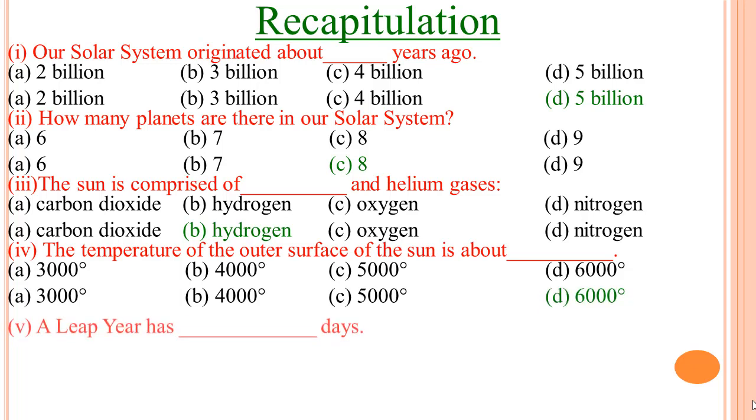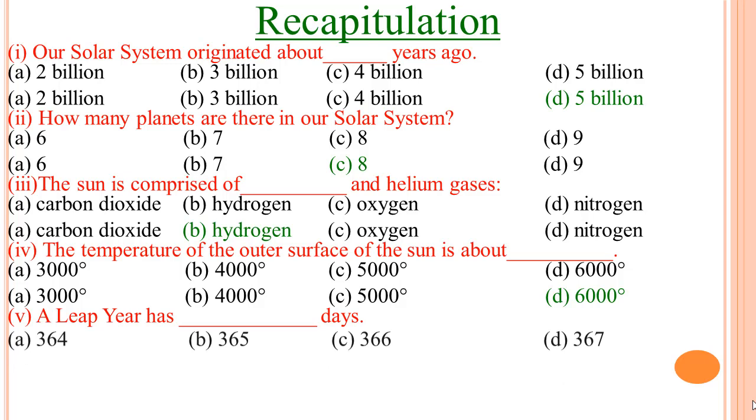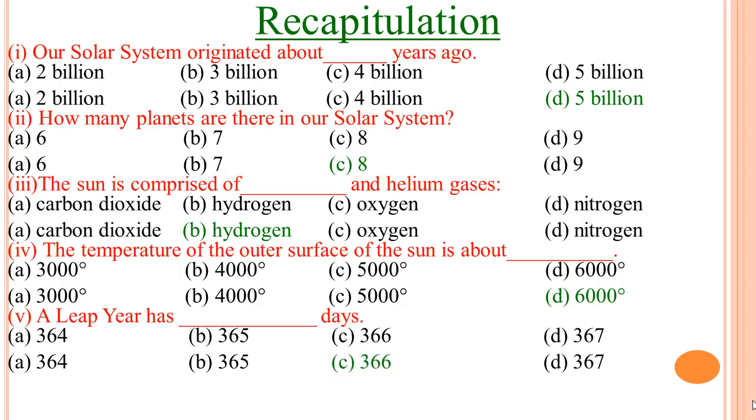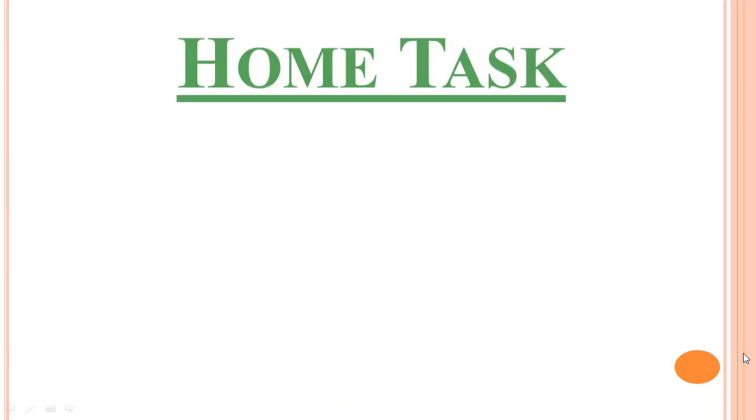And the last statement is, a leap year has blank days. And the options are 364 days, 365 days, 366 days or 367 days. And the right answer is 366 days.